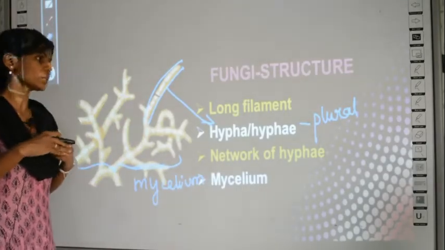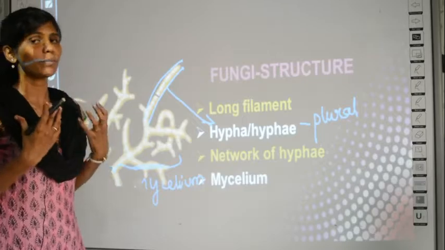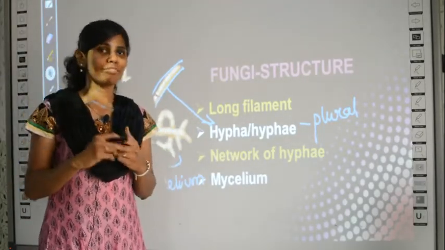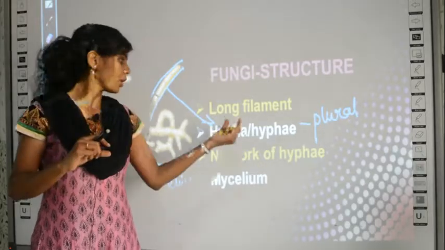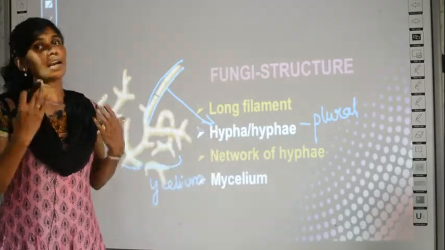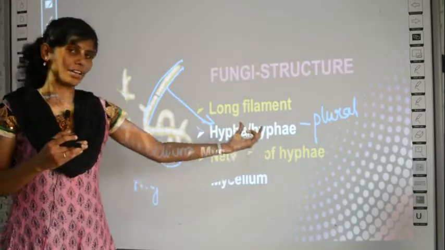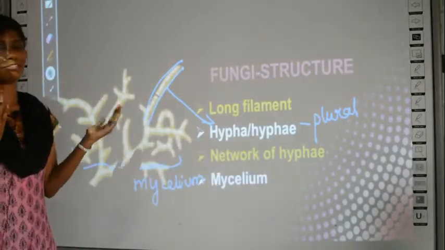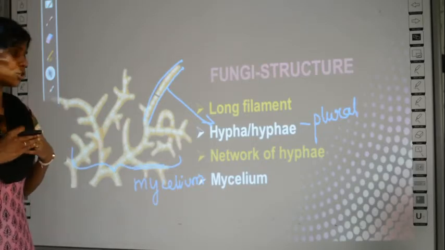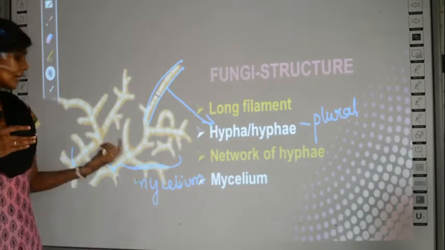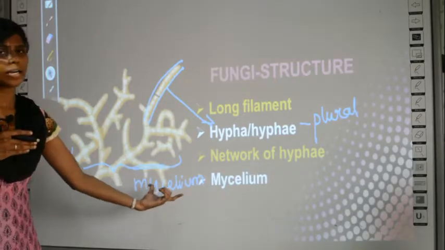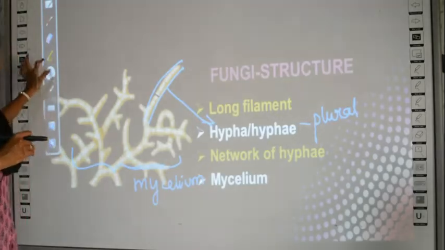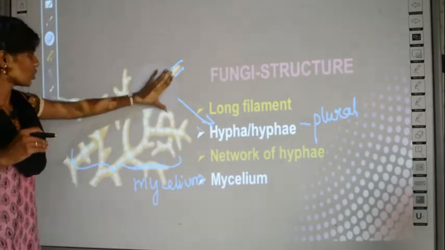So this is the basic structure of fungi. What all do you know about the structure of fungi? Fungi appear like long tubes or filaments, and that long tube is called a hypha, and many hypha together are called hyphae. Plural is hyphae. And then a network of hyphae, when they are cross-linked to each other, is called by the term mycelium. Okay, so this is the basic structure of fungi.